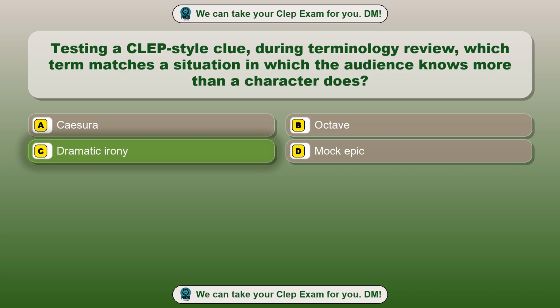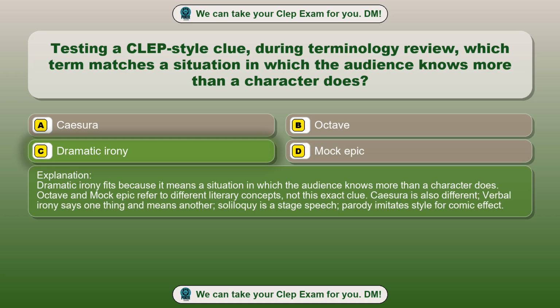Dramatic irony. Dramatic irony fits because it means a situation in which the audience knows more than a character does. Octave and mock epic refer to different literary concepts, not this exact clue. Caesura is also different. Verbal irony says one thing and means another. Soliloquy is a stage speech. Parody imitates style for comic effect.